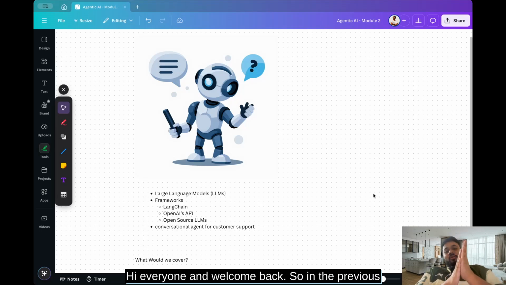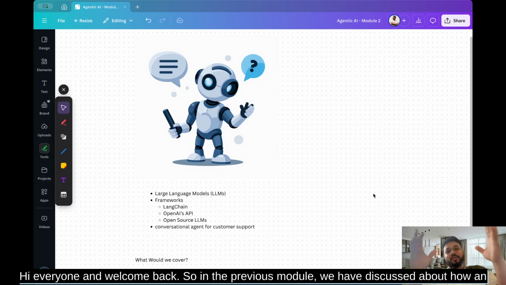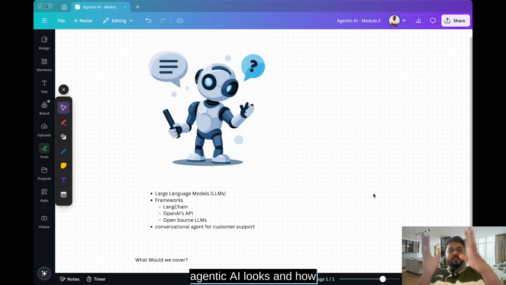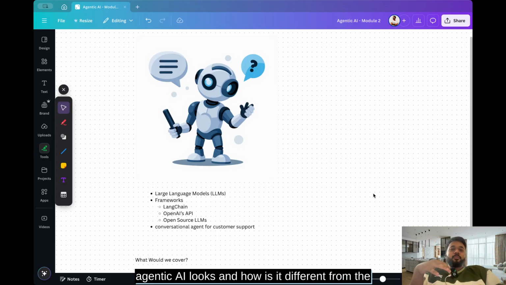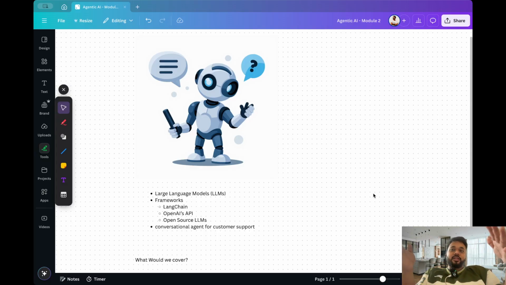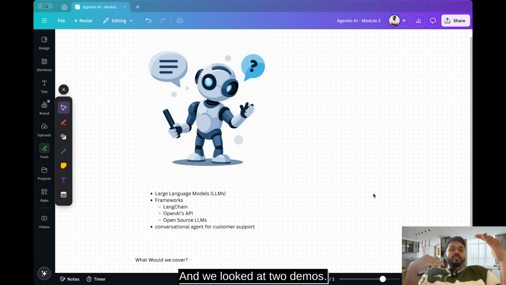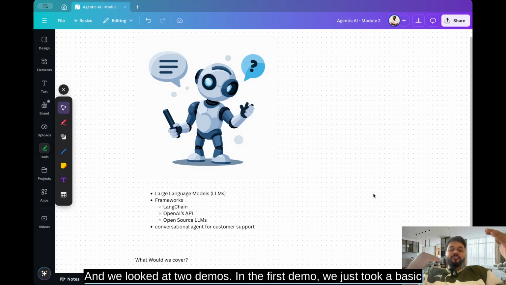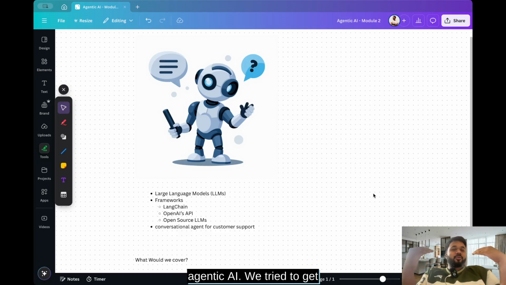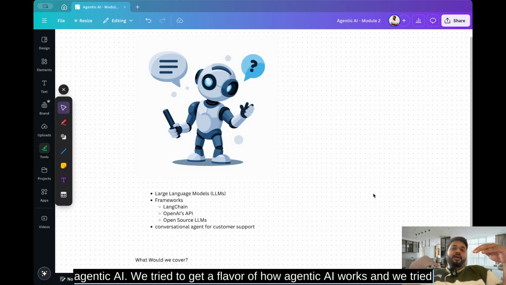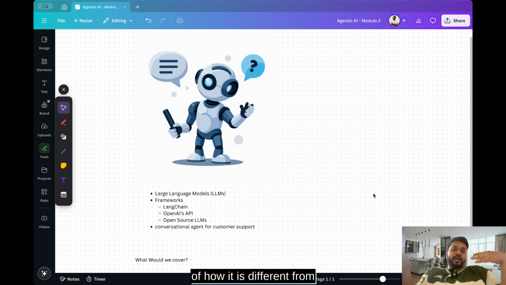So in the previous module, we discussed how a basic agentic AI looks and how it is different from the traditional RPA AI systems, right? And we looked at two demos. In the first demo, we took a basic difference between the agentic AI. We tried to get a flavor of how agentic AI works, and how it is different from an RPA, right?